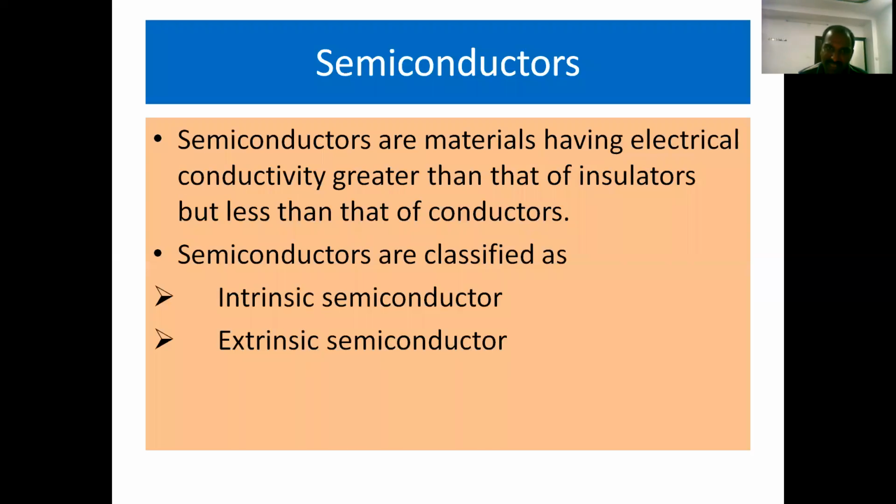Then if you consider the types of semiconductors, we have two types. One is intrinsic semiconductor, also called a pure semiconductor. The second type is extrinsic semiconductor. These are also called impure semiconductors or doped semiconductors. The intrinsic semiconductor is nothing but a normal semiconductor.